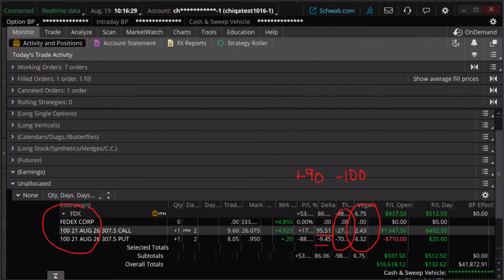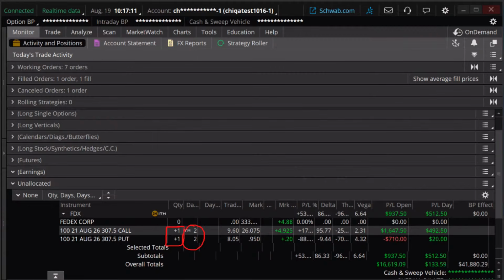So, in the name of money management, there's only 2 days to go on this. I'm going to look to get out of this trade. Unless you're intentionally holding an option all the way to expiration, we're probably going to get out before expiration. That's going to be kind of the default status. We'll look at a couple today where we're not necessarily going to get out, but typically that's how we're going to do it. This is not subject to early assignment. Why? Because we have long options here. Short options are subject to early assignment. Long options aren't, but we're still going to get out.